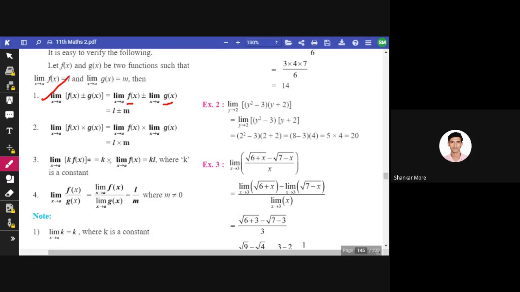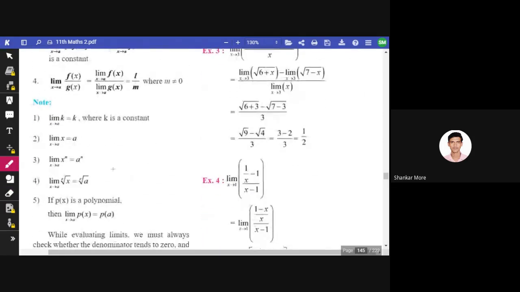If there is a constant, it can be taken out of the limit, so we will take the constant out and we will just apply the limit on the function or the variables in it. Okay, similar for division, we can apply the limit separately to the numerator as well as the denominator. Okay, so you can remember these few things.